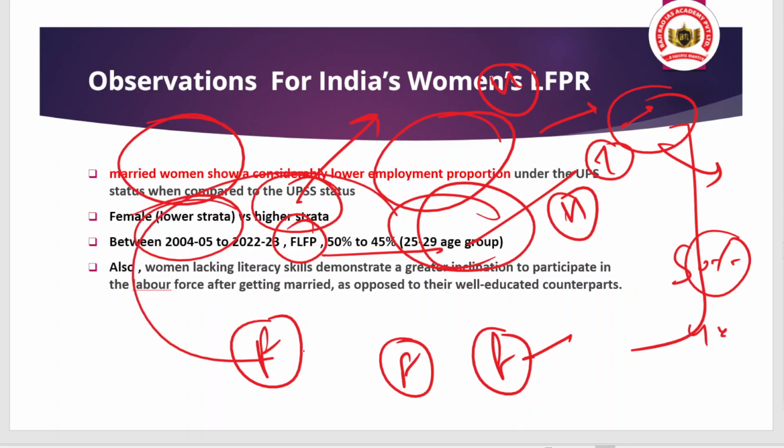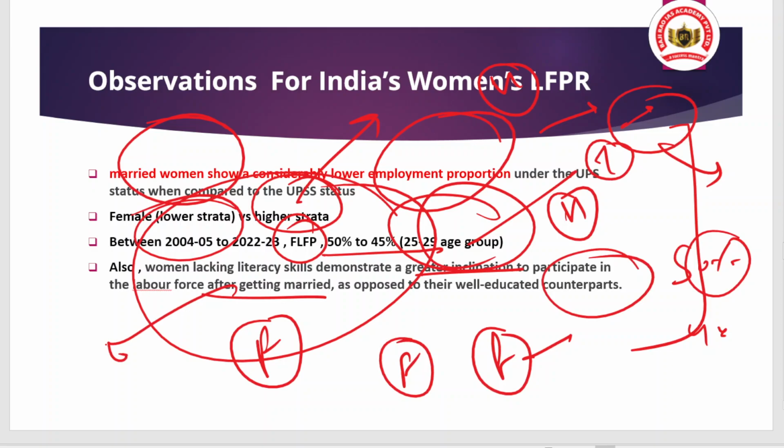And along with that, women lacking literacy skills demonstrated a greater inclination to participate in the labor force after getting married, as opposed to their well-educated counterparts. You may be a little confused: how is that possible? It is possible because women who are poorer, who lack money, try to earn more.